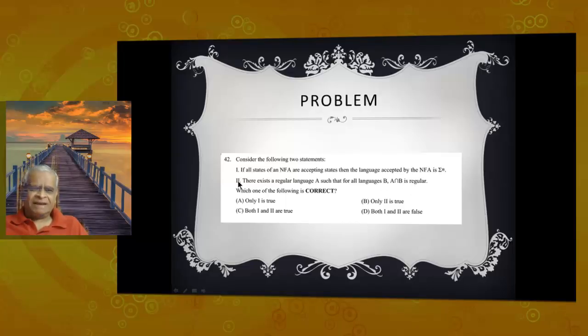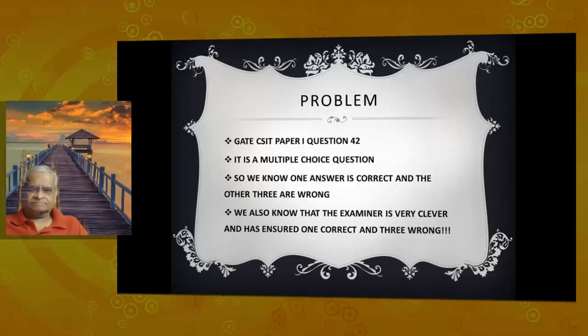There are two statements. We have to decide on the four choices: 1 is true, 2 is true, 1 and 2 are both true, 1 and 2 are both false. It is a multiple choice question. The examiner has guaranteed one answer alone is correct and 3 are wrong.